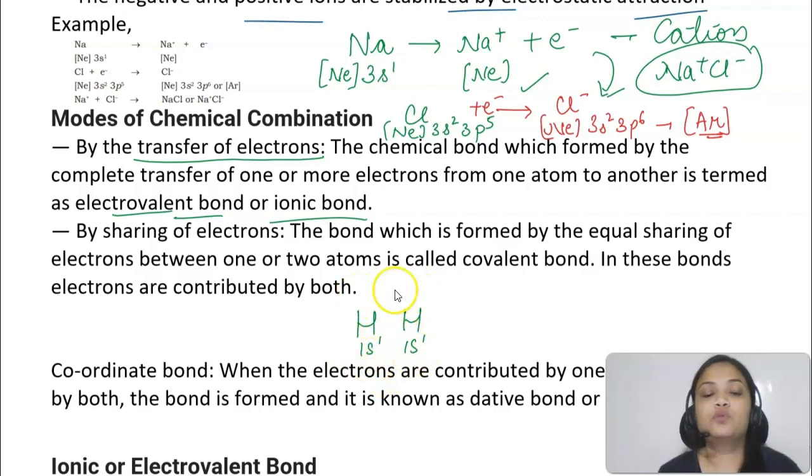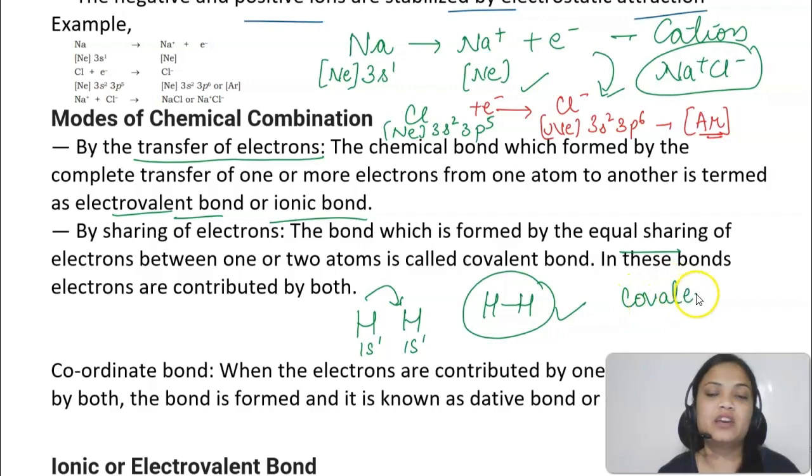If it wants to form a molecule and it loses its electron, H+ will be formed, which will not be stable. So in that case it shares the electron, that we will discuss.